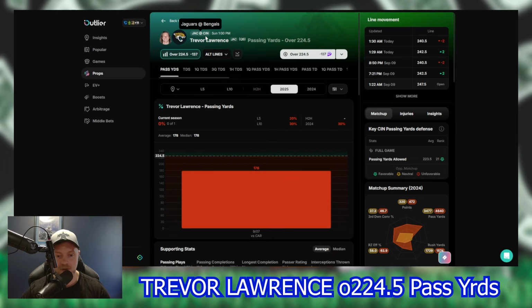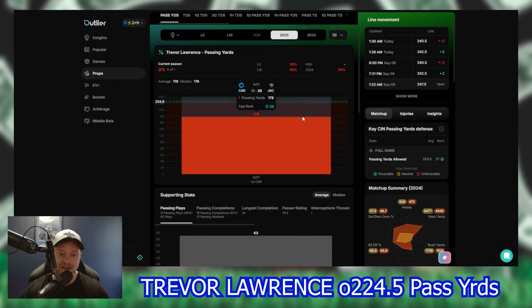Playing against the Bengals. Bengals gave up a ton of passing yards in game 1, I'm pretty sure they did. I think Trevor Lawrence is going to have a good game, man. I think he throws for 225. I think this is going to be a shootout. I don't think they're going to stop the Bengals. I think Joe Burrow is going to have a good game, and if Jacksonville wins, it's going to be close. I don't think it's going to be a blowout win or anything like that. If Jacksonville gets beat, they're going to be playing from a decent margin behind, and that being said, I think they're going to have to throw the ball. It's not going to be one where Travis Etienne just runs it down their throat. I just don't think that's going to happen.